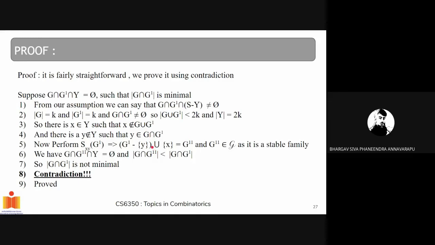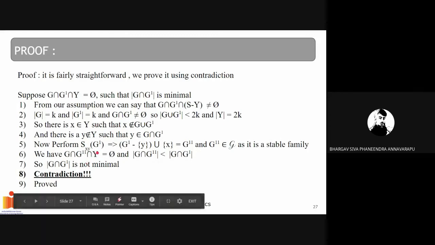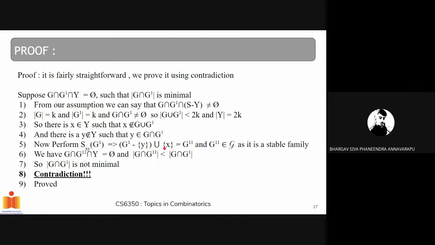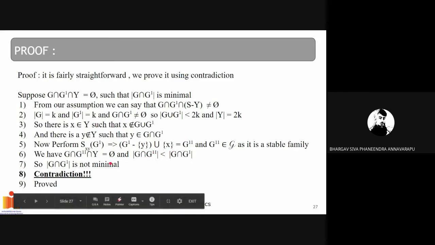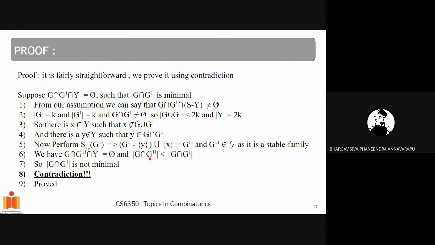So G intersection G double prime still doesn't contain any element of Y, as the only element we have added is x. And the size of G intersection G double prime is less than the size of G intersection G prime.